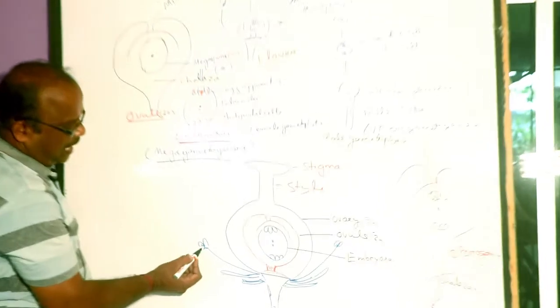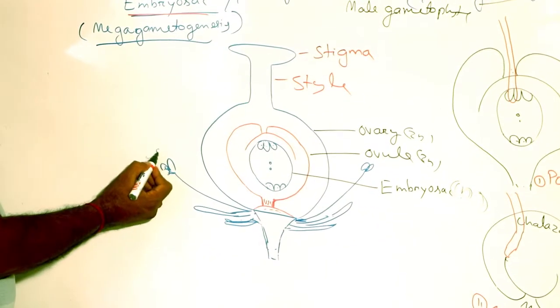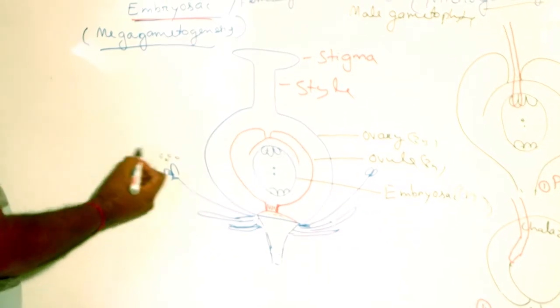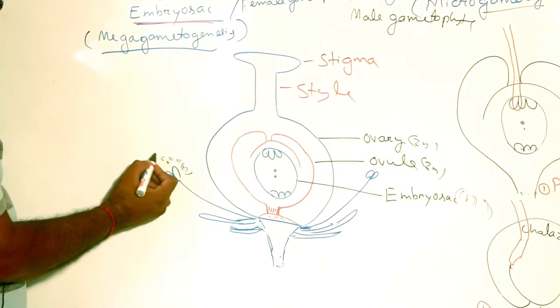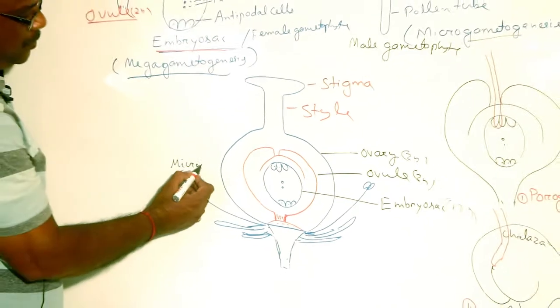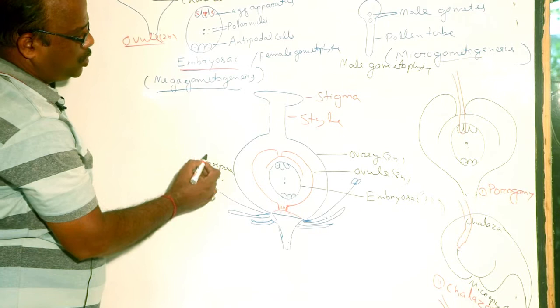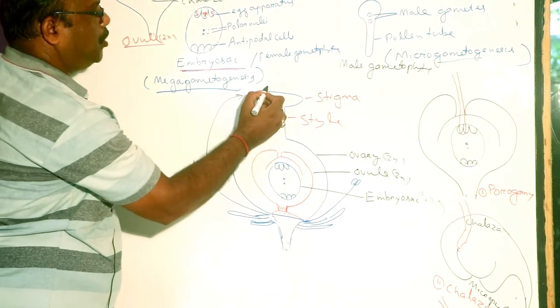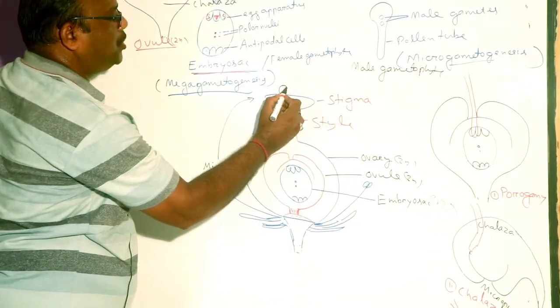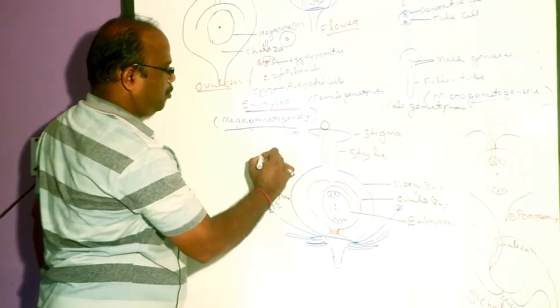On dehiscence, anther releases so many microspores or pollen grains. Microspores are haploid in nature. These microspores fall on the stigma of a gynoecium. Such process is known as pollination.